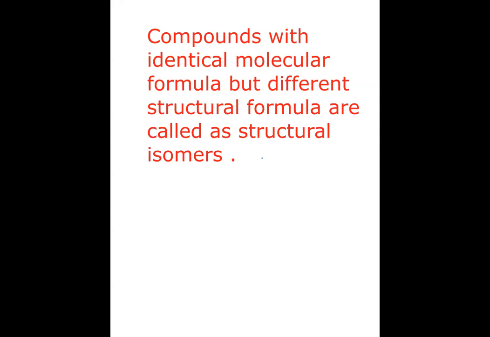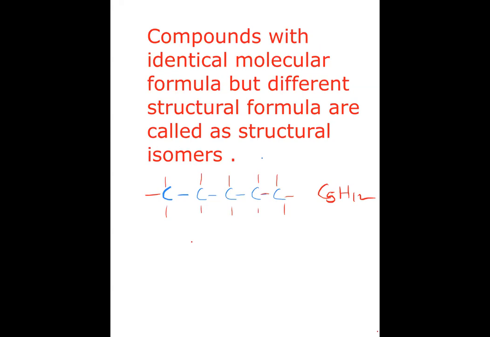See, I'll give you an example of a five carbon compound. 1, 2, 3, 4, 5. The remaining valency will be satisfied by hydrogen. Already one valency, so three hydrogens. Already two valencies, so two hydrogens. Two valencies, two hydrogens, three hydrogens. A five carbon compound like that. So this is C5H12, right?